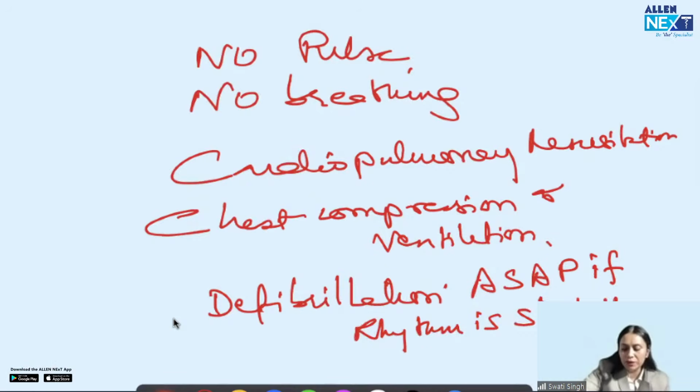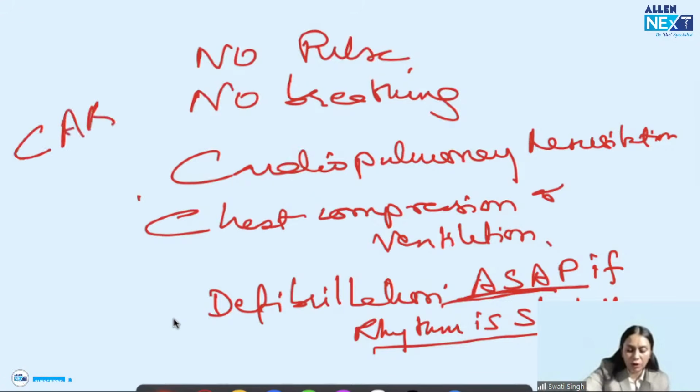Remember, if the rhythm is shockable, when the AED comes, immediately we have to attach it and defibrillate the patient. Got my point? So remember, this is the management of cardiac arrest: no pulse, no breathing. Yes, Samir, you are right. It is CAB for cardiac arrest.